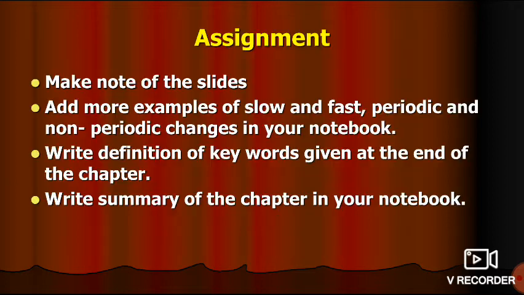Some changes occur at regular intervals of time, and these are known as periodic changes. Some are not in regular mode, so they are known as non-periodic changes. So in this we have covered these.